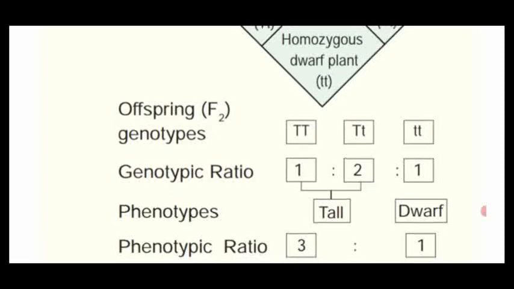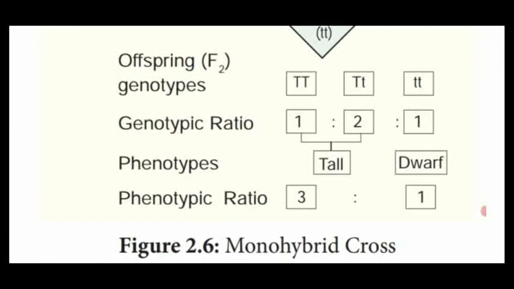So this monohybrid cross is the best example and explanation of the law of dominance and law of purity. Dear students, I hope you have all understood what monohybrid cross is, how it takes place in the pea plant, and how this monohybrid cross explains the law of dominance and the law of segregation.